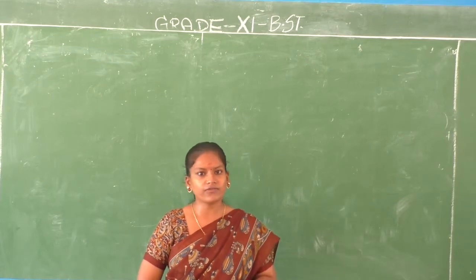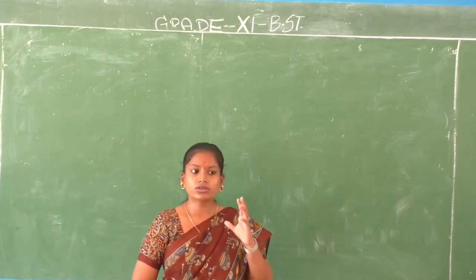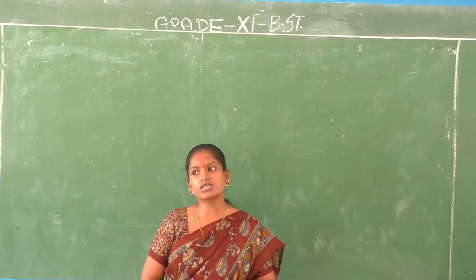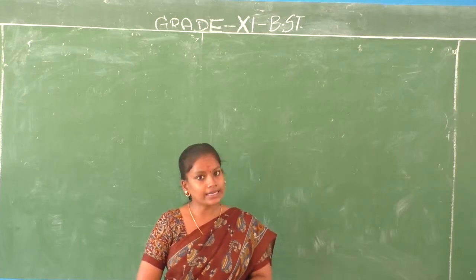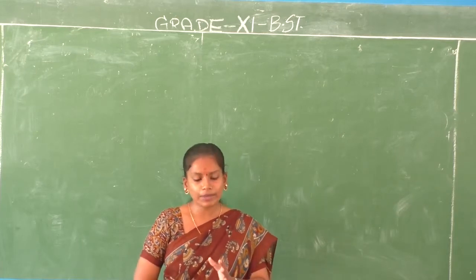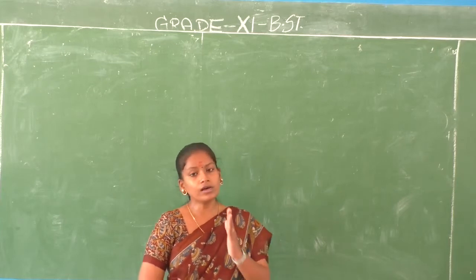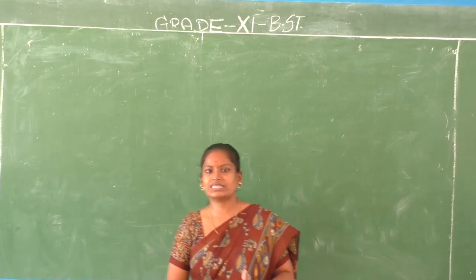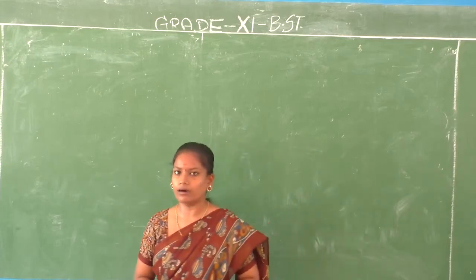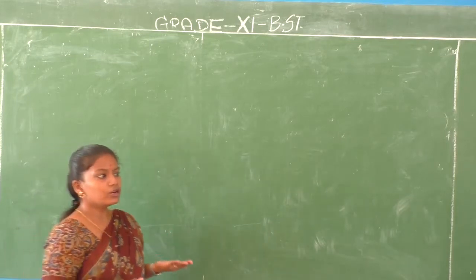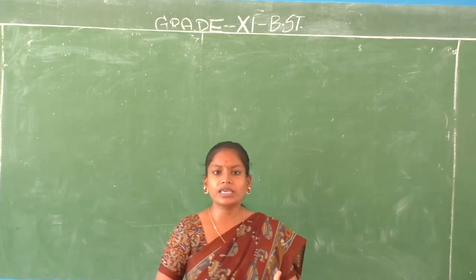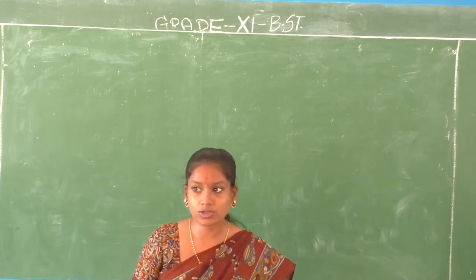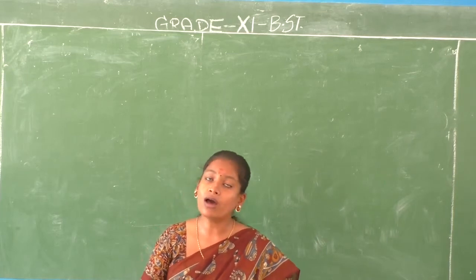We know that there are various functions in business. The only person who takes care of all the functions of the business organization and who is responsible for taking the important decisions of the business is the sole proprietor. The only owner of the organization is the sole proprietor. We have already discussed that it is suitable for a beginner who is entering the field of business for the first time, and it is good for small scale business, not large scale. It's going to be beneficial only for small scale business.